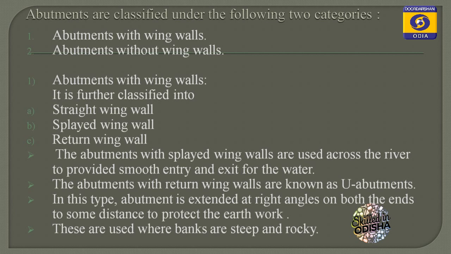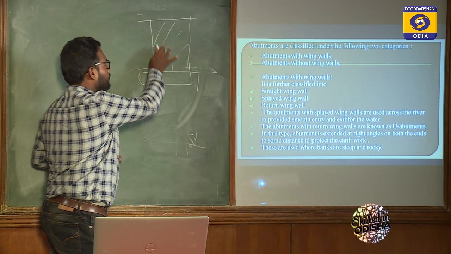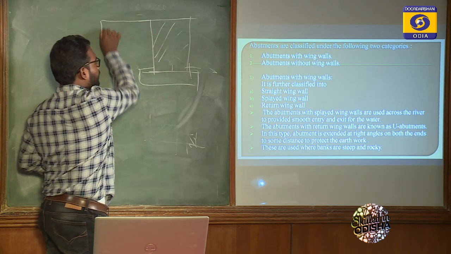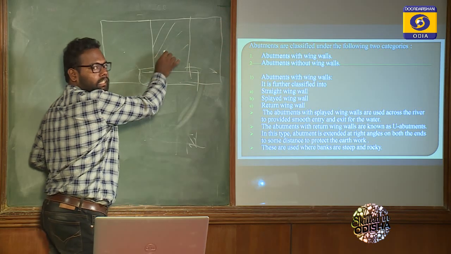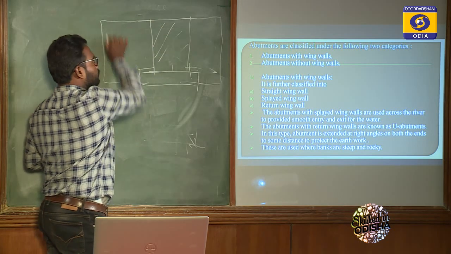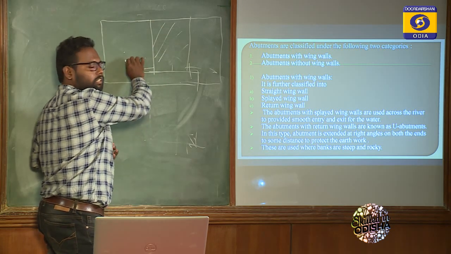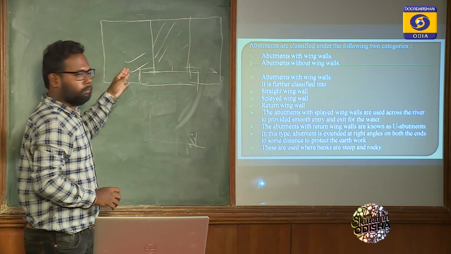Okay, straight wing walls. Look at this diagram now. Look at the blackboard. If this is an abutment, it is an end support, and we construct a wing wall like this. The wing wall and the abutment are constructed with the same material. Got it? If it is constructed like this, then we call it a straight wing wall, or straight abutment with wing wall.